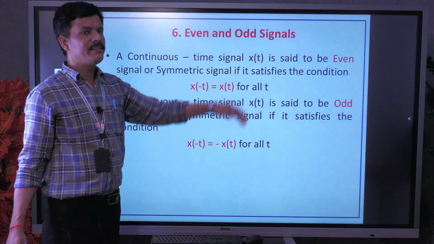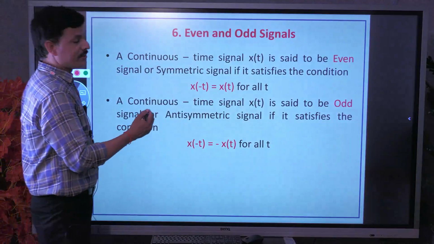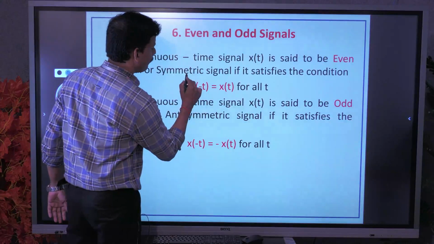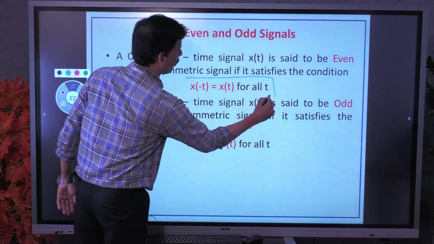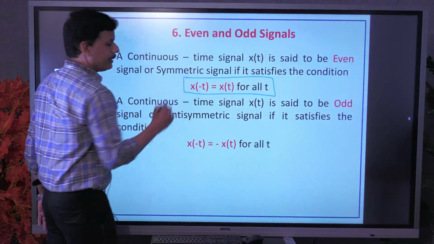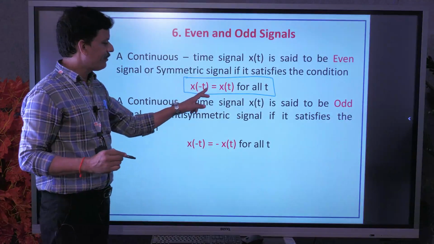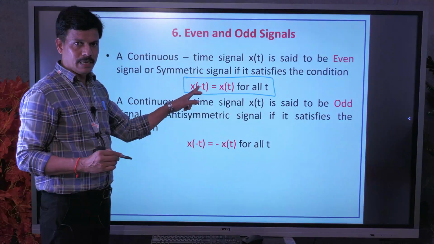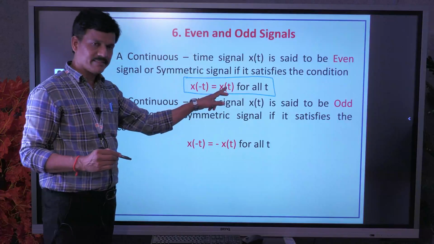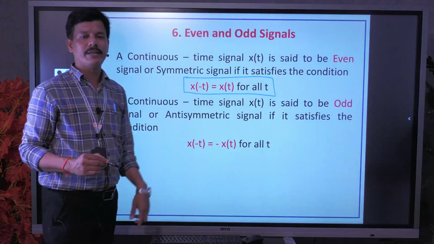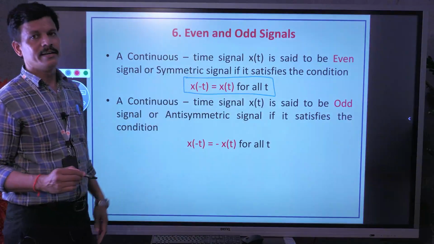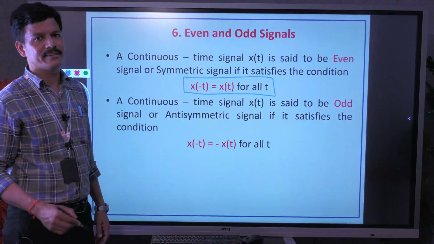A signal x of t is said to be even if it satisfies the condition x of minus t equals x of t for all t. It means if a signal is reversed with respect to time and is still equal to x of t for all values of t, then it is an even or symmetric signal.